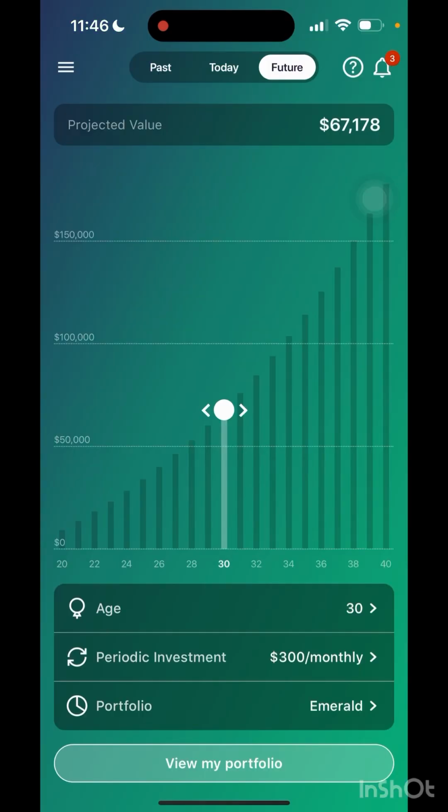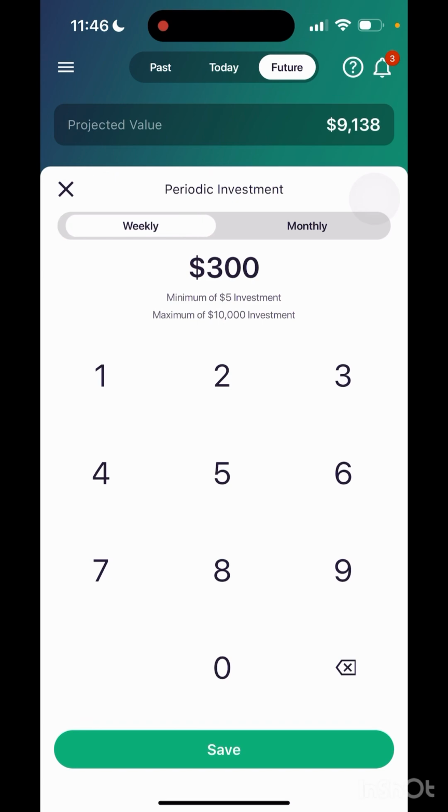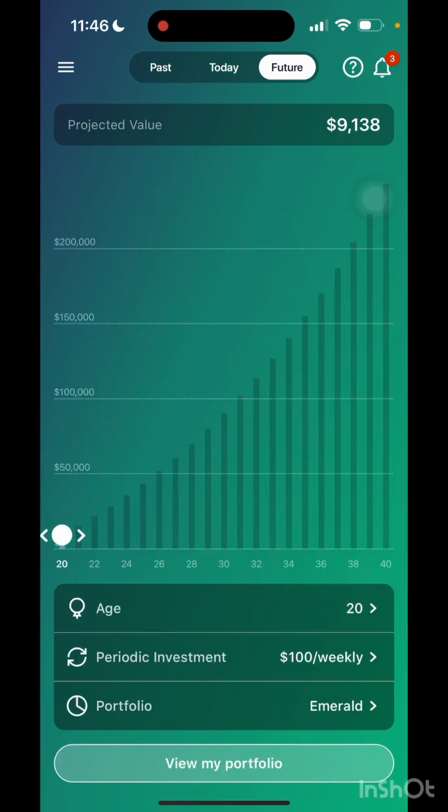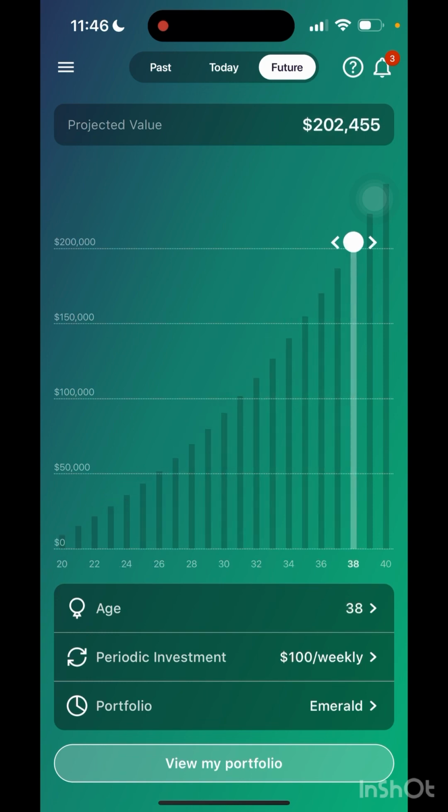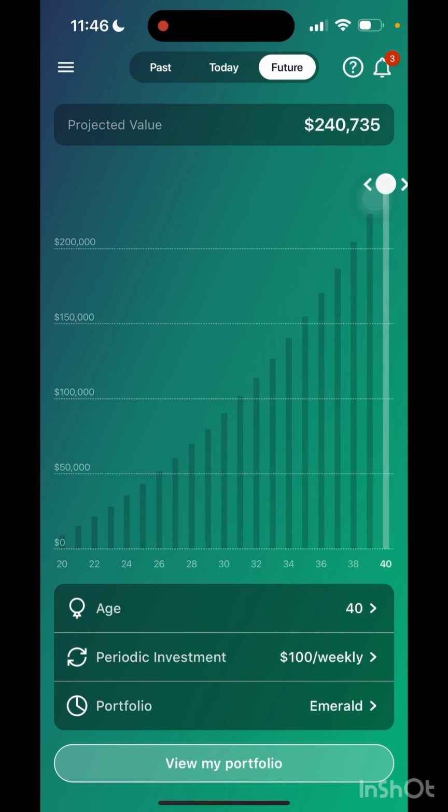I want that money. If we look at this, I'm 20 years old right now. I do $10 a day, but catch the train. Let's say on average, I'm going to do $100 a week. And that's just with my current financial situation. Obviously, take into account that I'm going to be getting paid more. I'm going to make more money in general and be able to invest more. Look at this. In 10 years' time, the portfolio will be worth almost 90K. Or I could just take the 9K right now. But no, long term. By the time I'm 40, 20 years' time, 240K.